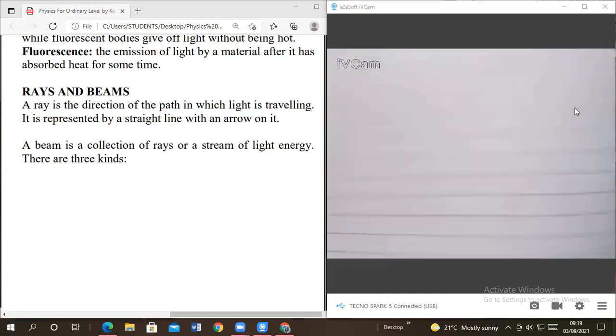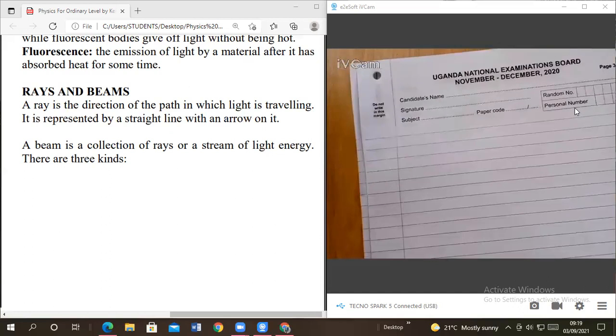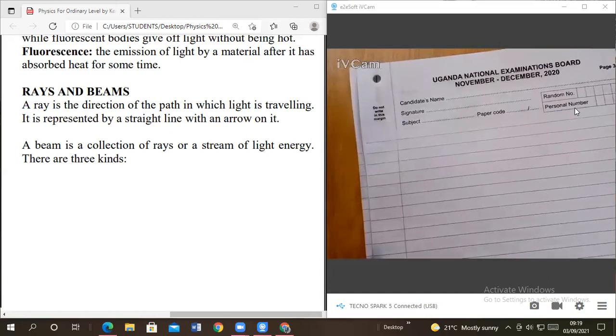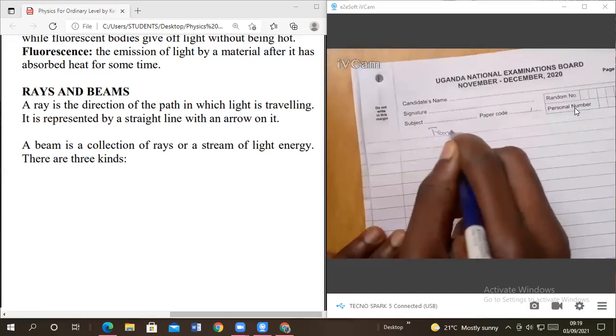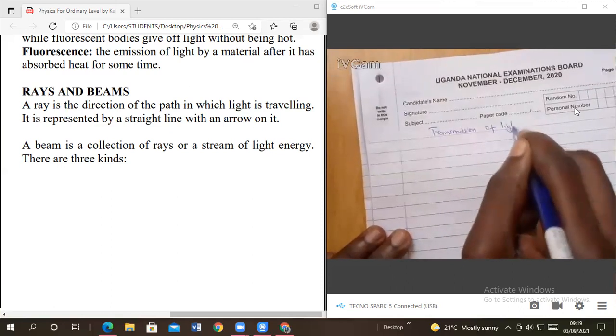Okay. Then we also went ahead and looked at how light is transmitted, the transmission of light.